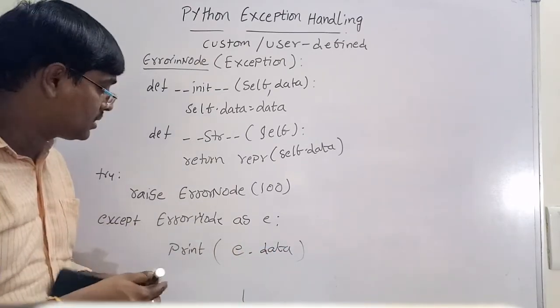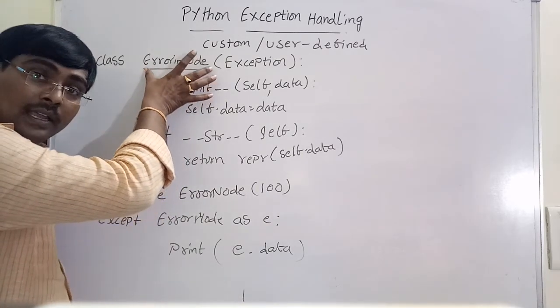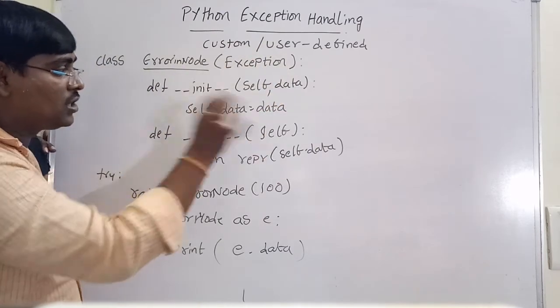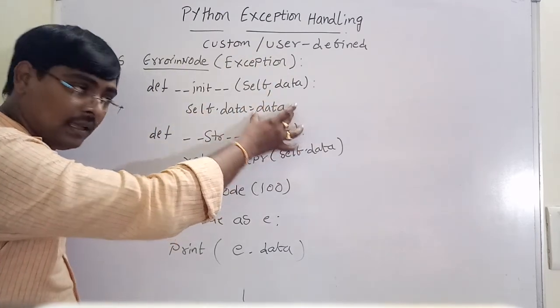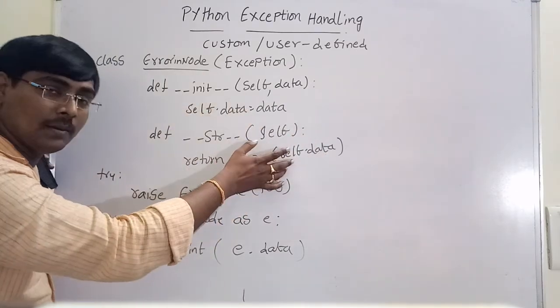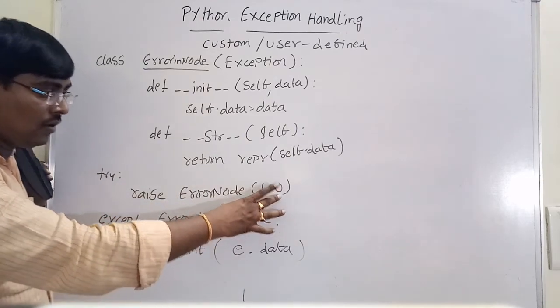Observe this one. What happens? Here I am creating an exception ErrorNode, derived from the built-in Exception. In that I just read a variable data and then print the variable. I am not doing any other operation. Suppose in the try block, raise ErrorNode of 100.